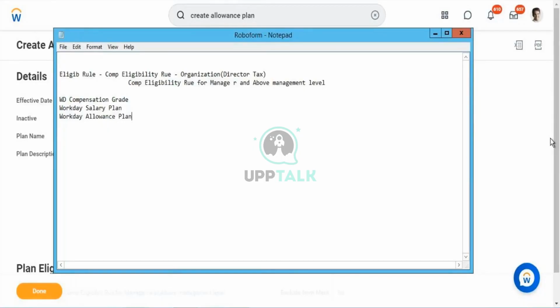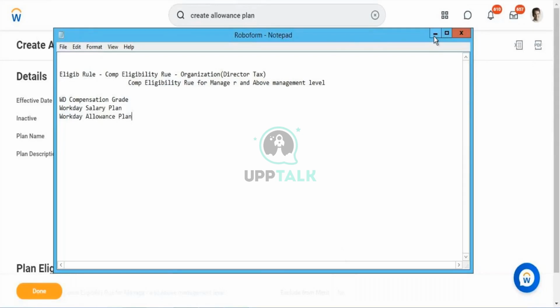As part of the process that we have discussed, a compensation package has to be created, which groups both the grades and plans. Whatever we have created, the compensation package will be mixing up those things.